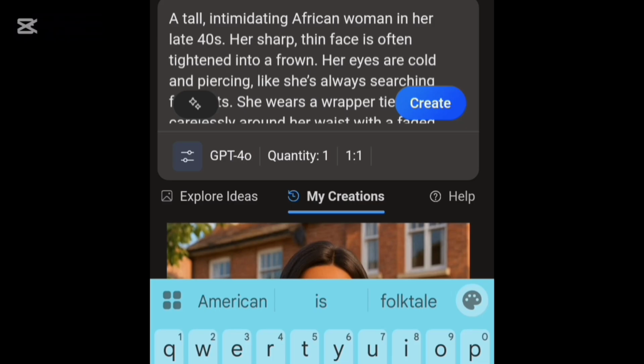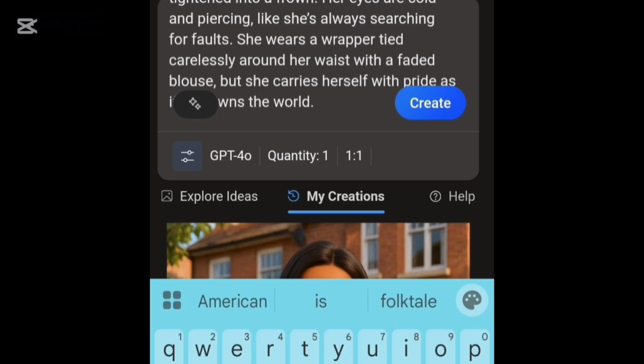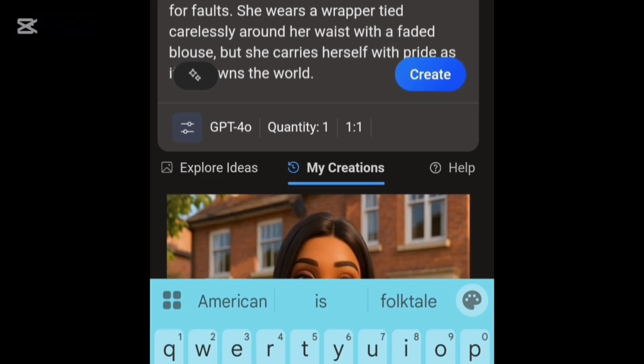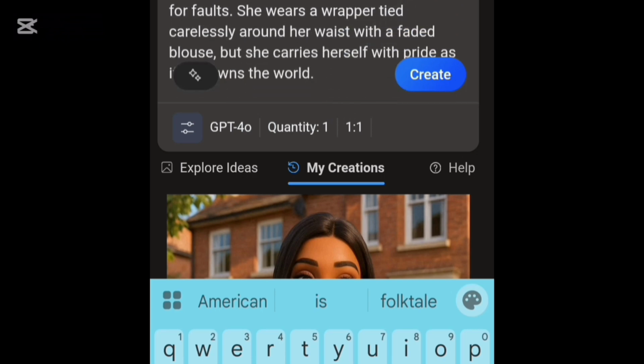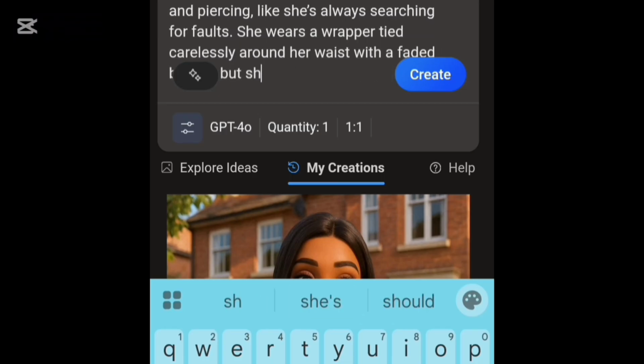Here I'm just putting in some corrections that were not included in what ChatGPT gave me, so that it will look real for me, and it will also follow what I am thinking in my head. I'll make sure that every spelling, punctuation and paragraph is correct, and then I will click on create, right?